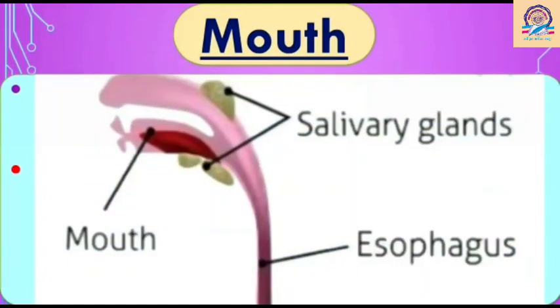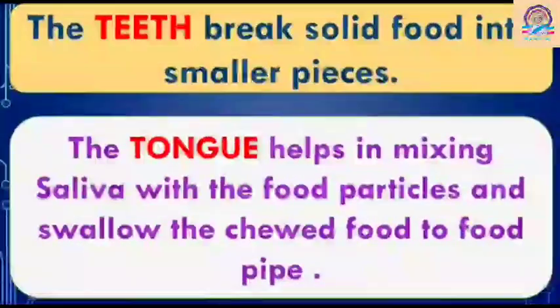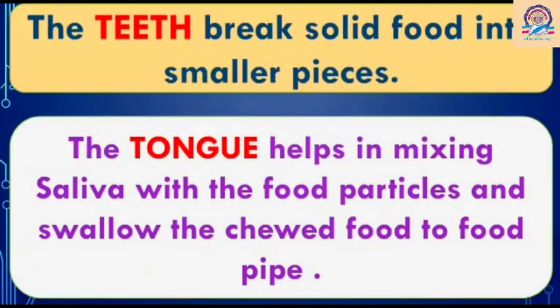So children, see in the picture, as you can see, the salivary glands that secrete saliva in the mouth. After that, what happens? Yes, first, when we take a bite of the food, our incisor teeth and our molar teeth both help in chewing the food.